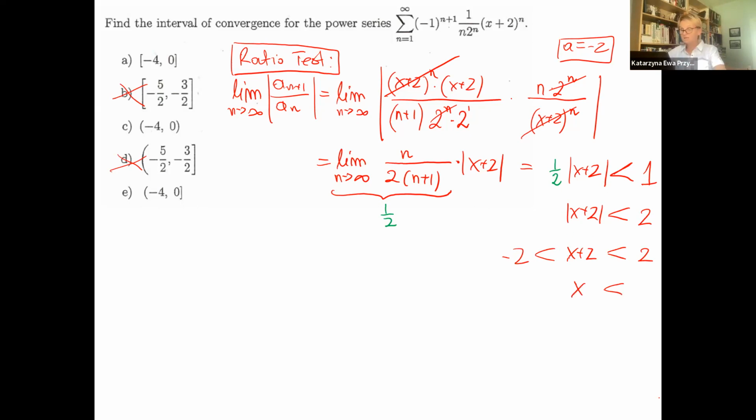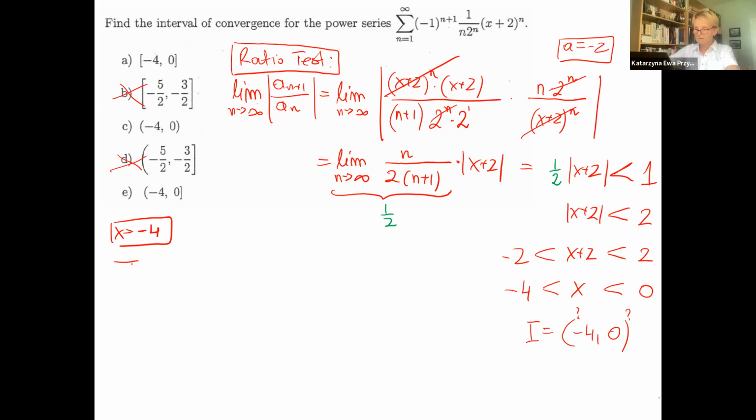Now we have to solve it. This step is important. Subtracting 2, this will be -4, this will be 0. It means the potential interval is between -4 and 0, but we still have to test the endpoints. It's just 2 points, then we simply substitute. We don't know if it's open or closed, so please do not select option C right away. What is happening at -4?